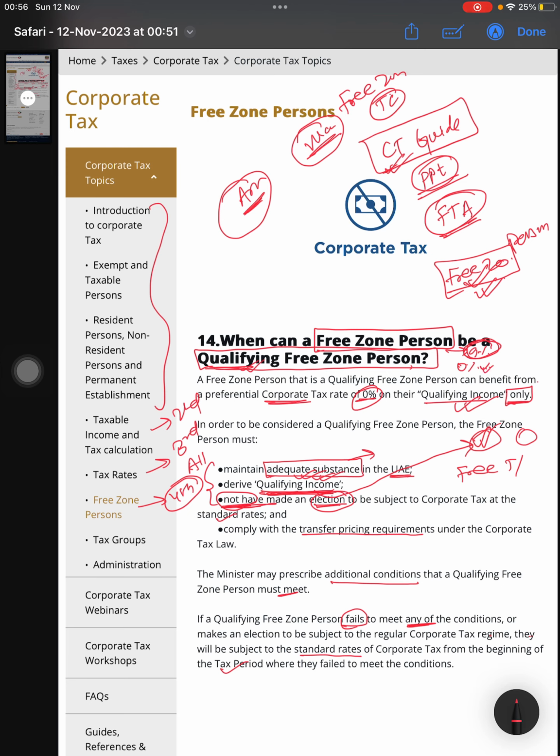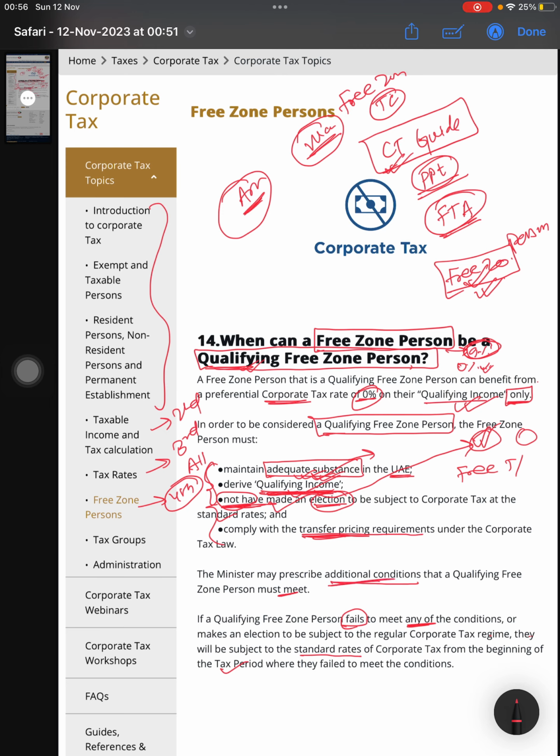So you should make the option for 0%. So maintain adequate substance and qualifying income, make the 0% election, and comply with transfer pricing. All four conditions should be complied with, then you will be considered a qualifying free zone person, and you will be charged 0% only.